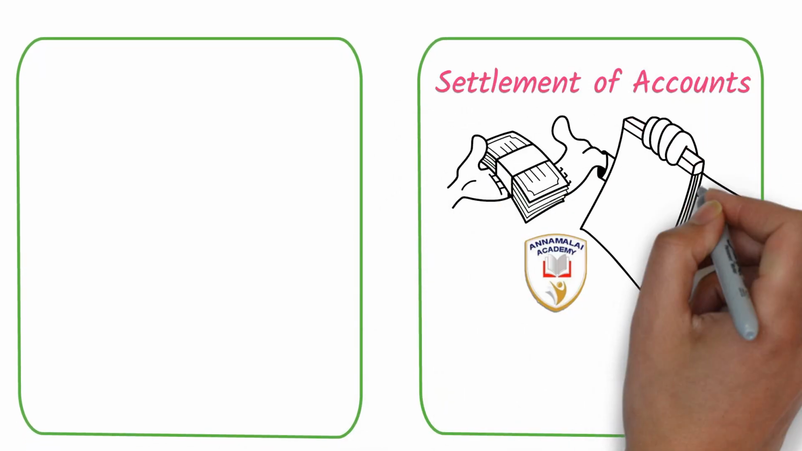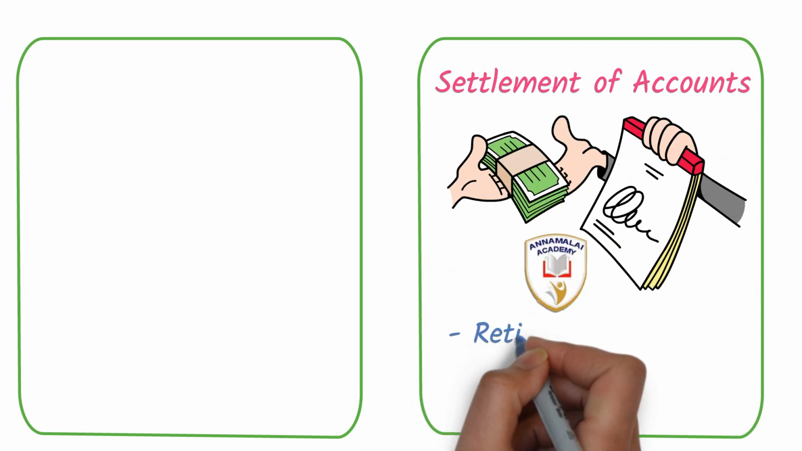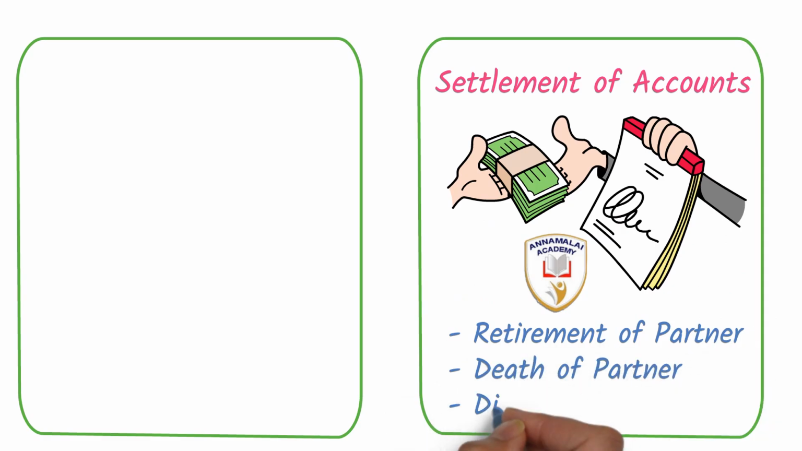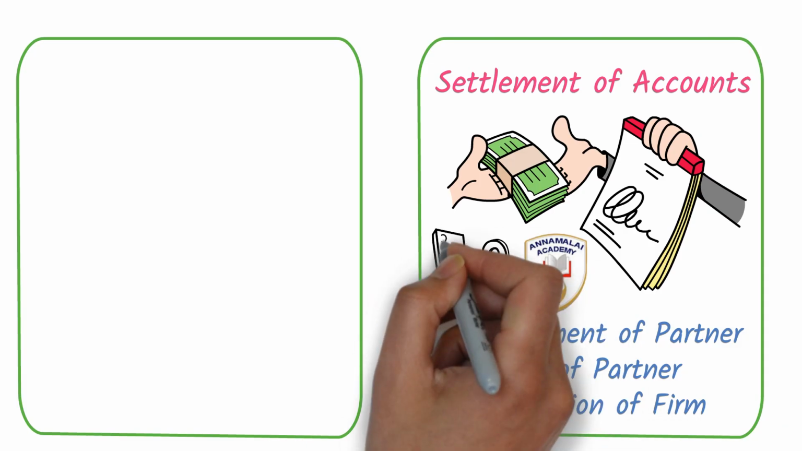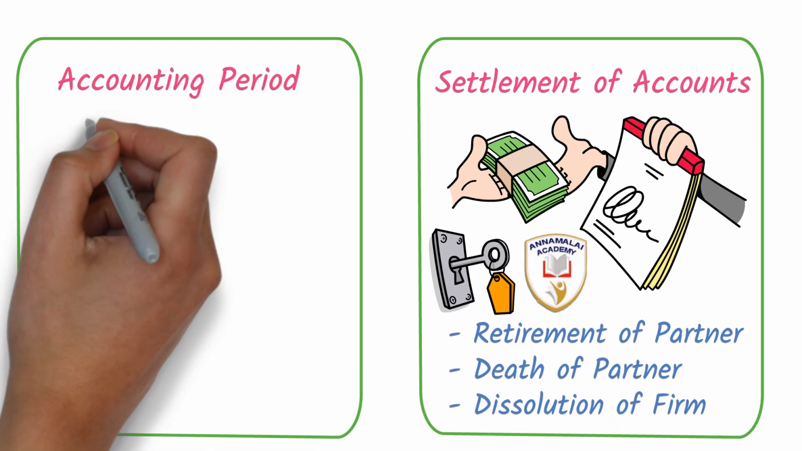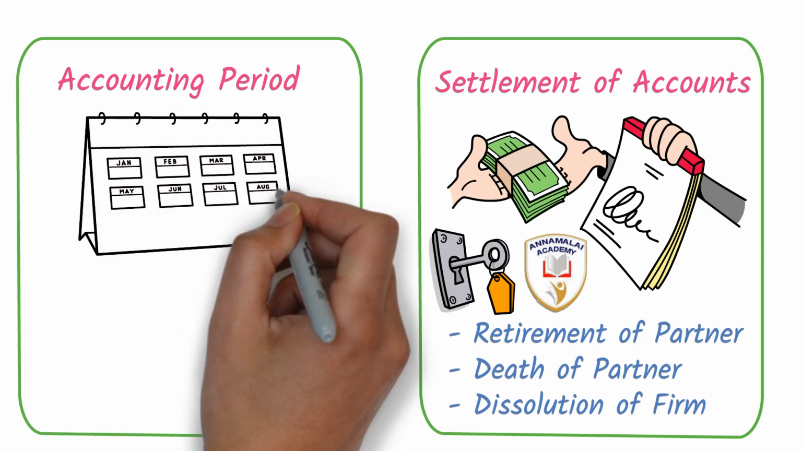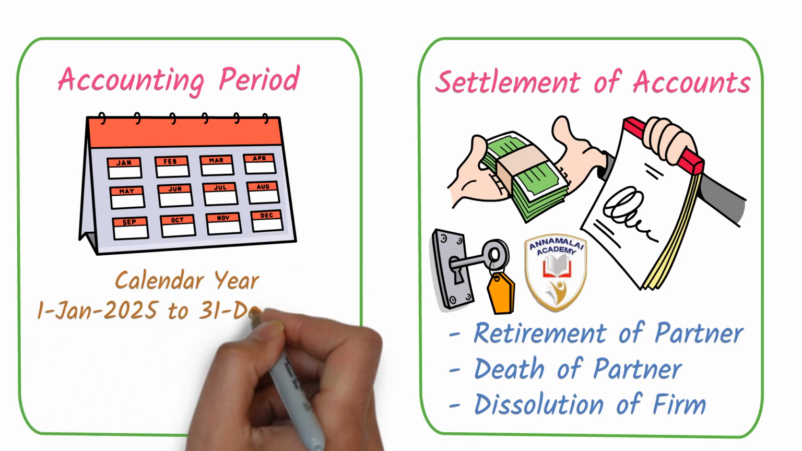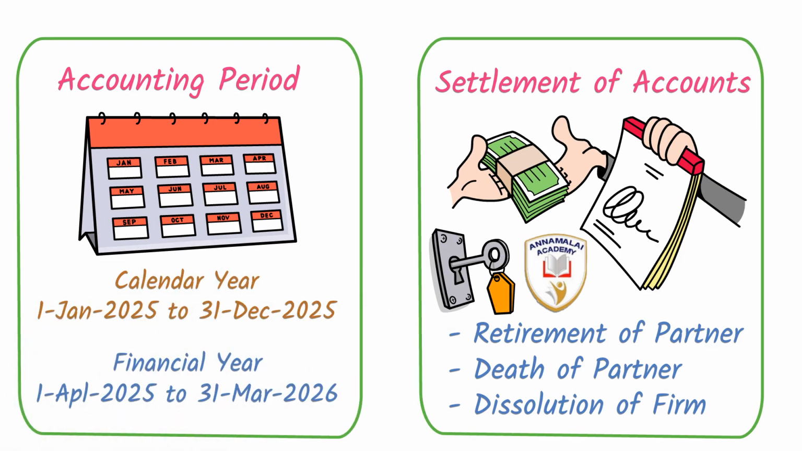Settlement of accounts. In case an existing partner retires from the business, or a death of a partner happens, or all the partners decide to discontinue the business, in all these cases a standard operating procedure that is to be followed is to be detailed in the partnership deed. Accounting period. The partners may decide either to follow the calendar year or a financial year as the accounting period for their partnership business.